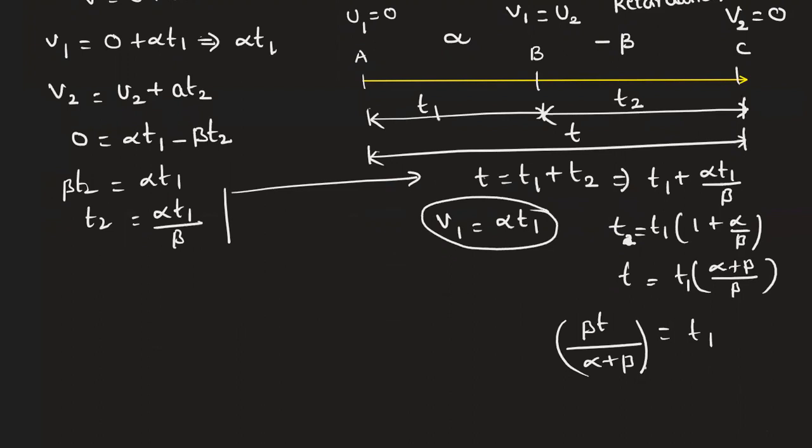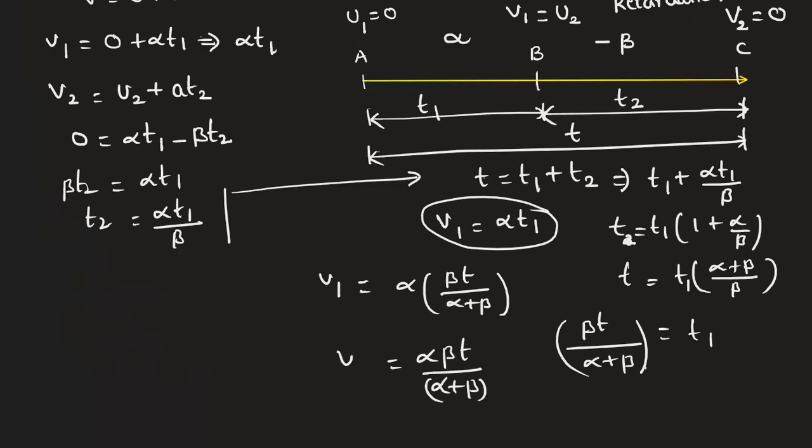Now we write this t1 value here. v1 equals alpha into t1, and t1 is beta into t by alpha plus beta. That is alpha beta t by alpha plus beta. This is v1. What is this v1? It is the maximum velocity.